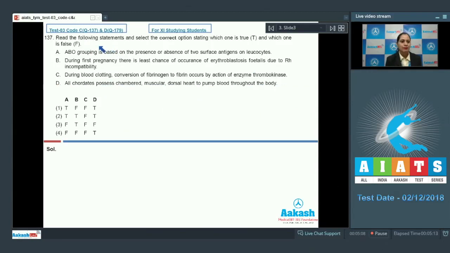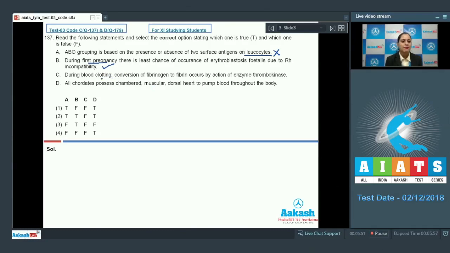Question number 137. Read the following statements and select the correct option stating which one is true and which one is false. And the very first statement is ABO grouping is based on the presence or absence of two surface antigens on leukocytes, and this is an incorrect statement, because these antigens are present on the surface of RBCs, erythrocytes, rather than leukocytes. The next statement is, during first pregnancy, there is least chance of occurrence of erythroblastosis fetalis due to Rh incompatibility. And this is a correct statement.